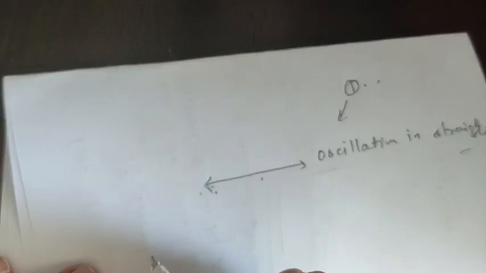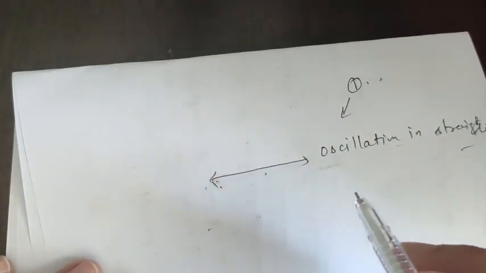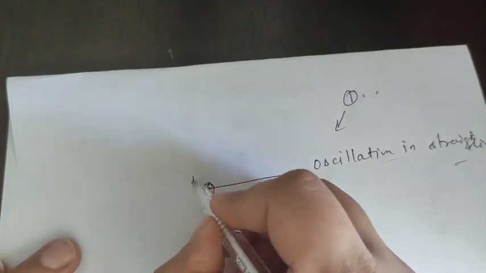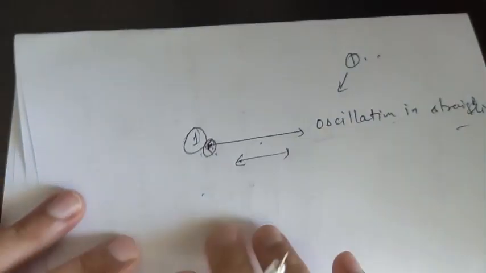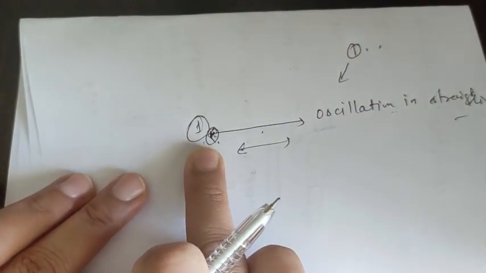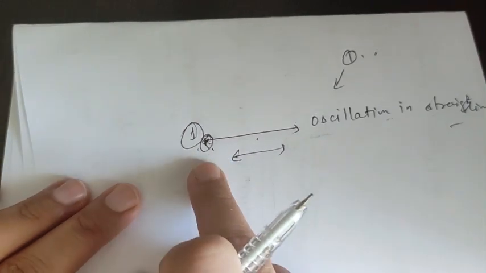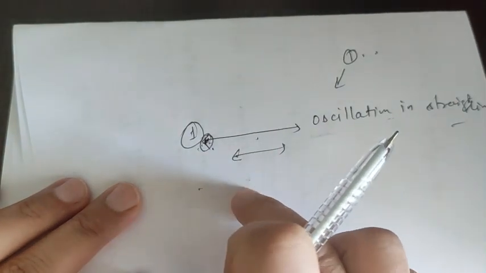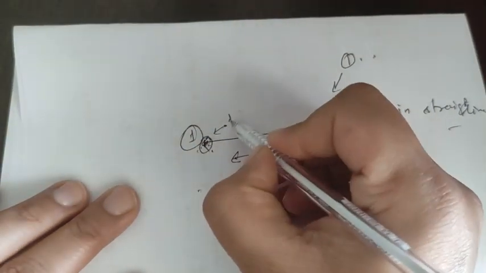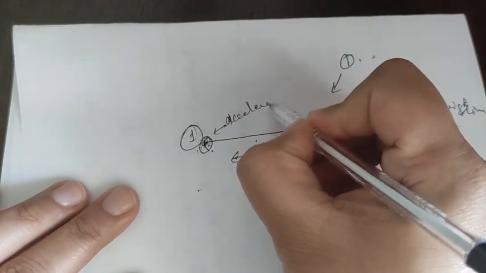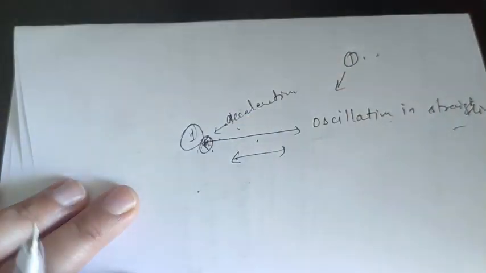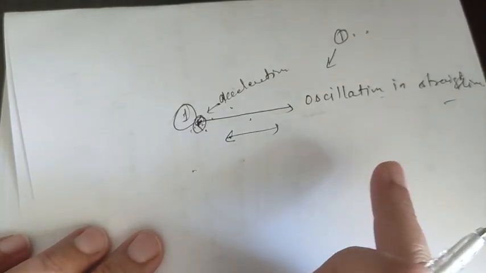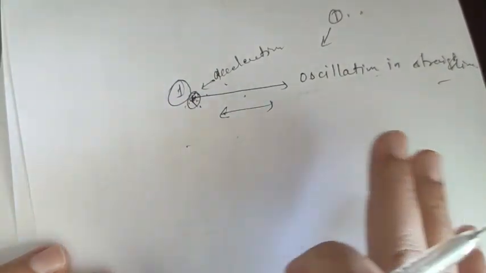Second one is the acceleration of the particle is always directed towards the fixed position of a line. So if we fix one point of the line, say an example line, and point number 1 is fixed at its end, the acceleration of the particle is always directed towards the fixed point of the line, and the magnitude of the acceleration is proportional to the displacement of the particle from the fixed point.